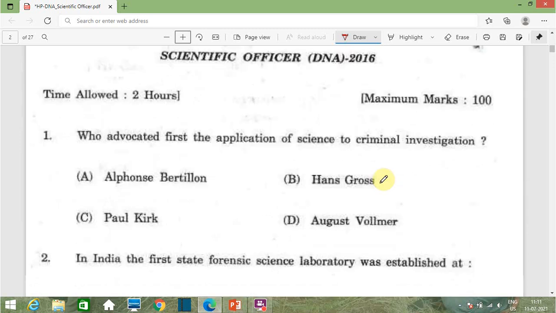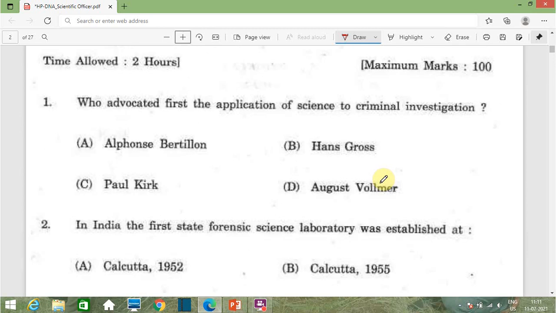So the first question is, who advocated first the application of science to criminal investigation? Option A Alfonso Bertillon, option B Hans Gross, option C Paul Kirk and option D August Vollmer. Whoever knows the answer can solve the question paper along with me. The correct answer of this question is option B, that is Hans Gross first advocated the application of science to criminal investigation.